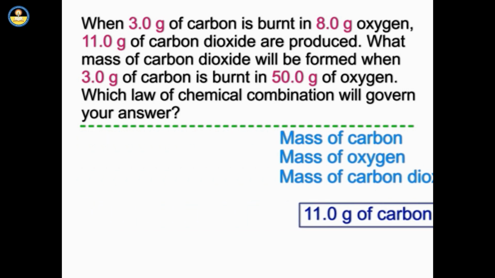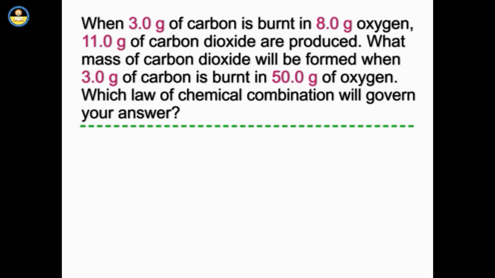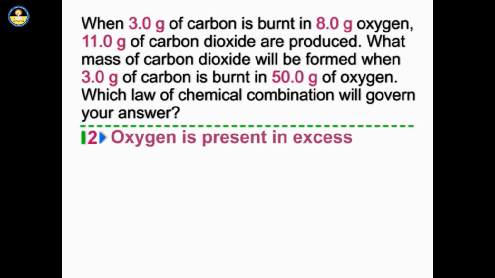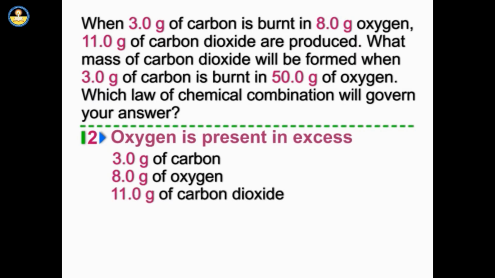dioxide. In the second experiment, oxygen is present in excess. For complete combustion, 3 grams of carbon would need only 8 grams of oxygen to produce 11 grams of carbon dioxide.